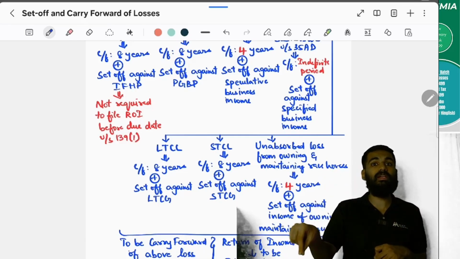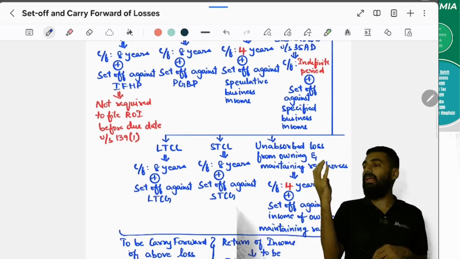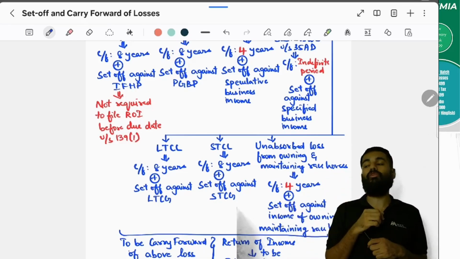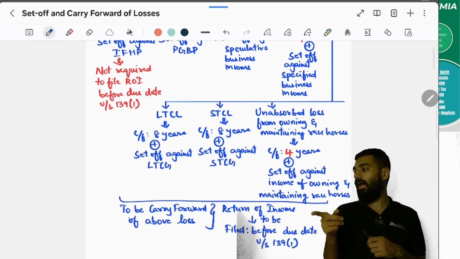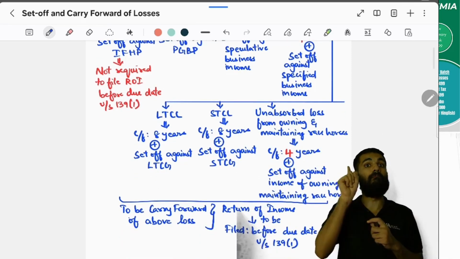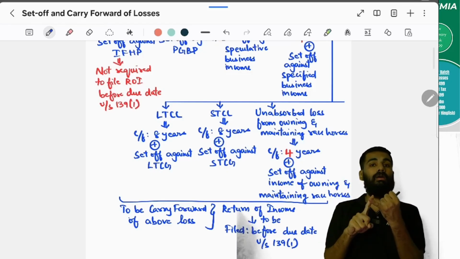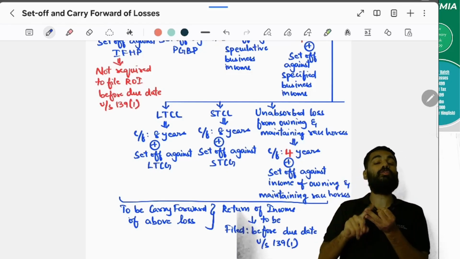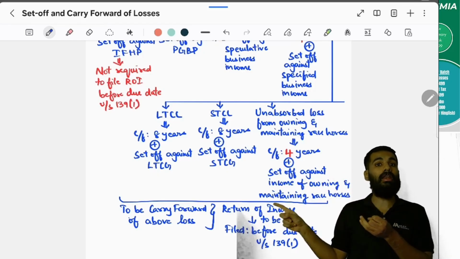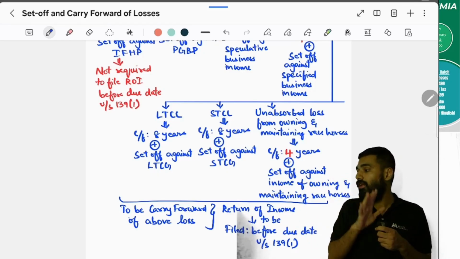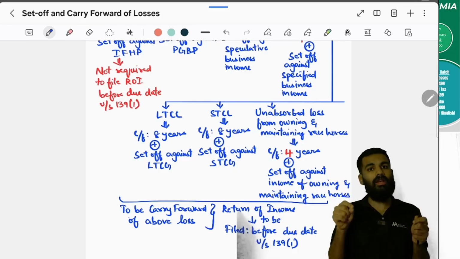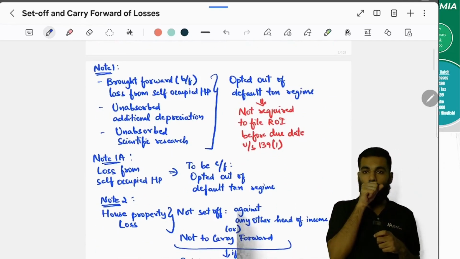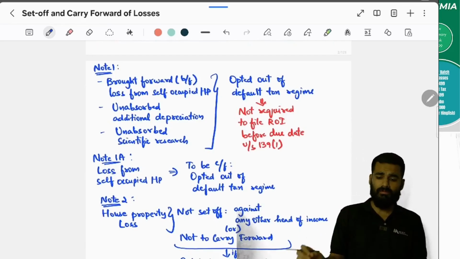Within the due date under section 139(1), which is either 31st July or 31st October, you have to file the return of income. Within the due date, then only you can carry forward. Otherwise, can you carry forward? No. But unabsorbed depreciation or loss from house property, can you carry forward if you do not file it within the due date? Yes, you can still carry forward loss from house property and unabsorbed depreciation. Yes or no? Yes, sir.